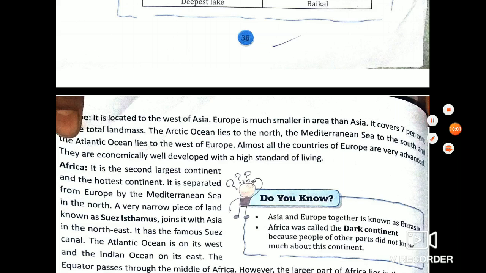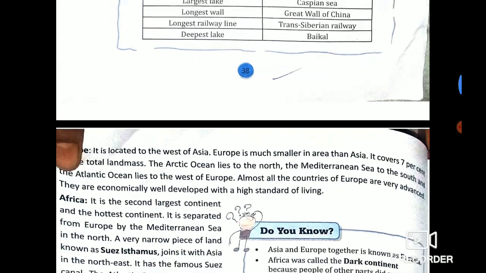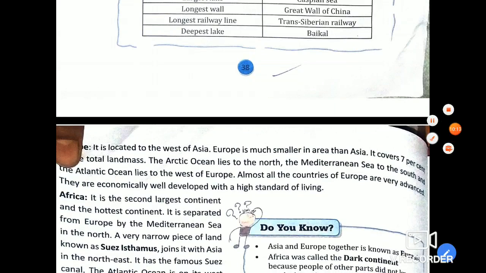So children, please go through the video of these two continents, whatever I have taught you, and I'm giving you homework.